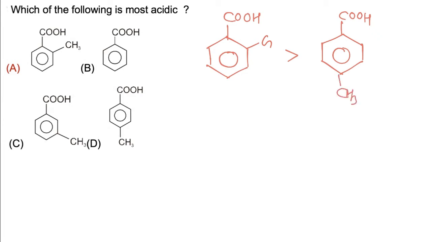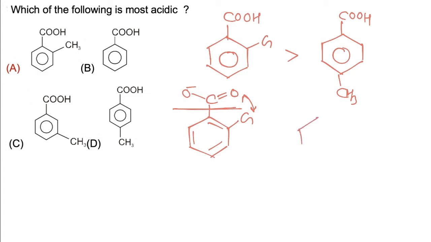Acidic strength can be compared on the basis of stability of the conjugate base. In the first case, when the group is attached at the ortho position, due to steric crowding between these two groups, the COO group changes its plane, so there is no resonance between the carboxylate anion and the benzene ring.